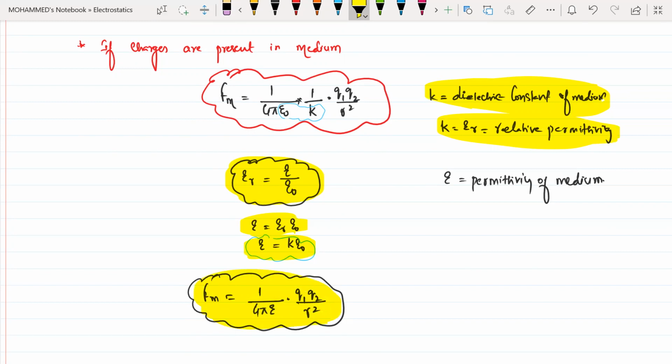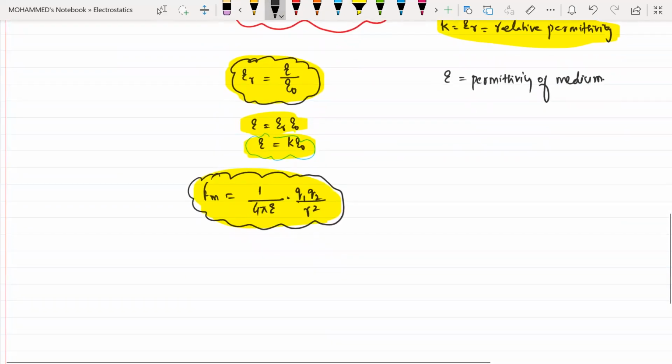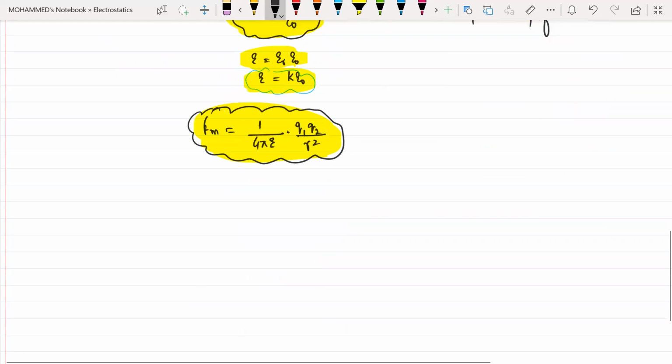Now, what is the relation between both of them? Can you tell me? Force in the medium will become the force in air or vacuum divided by epsilon r.